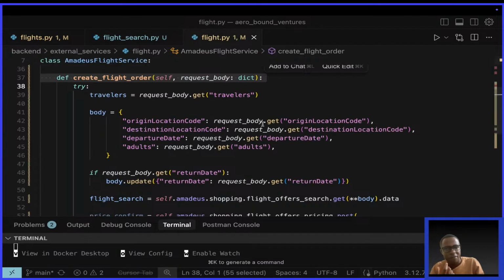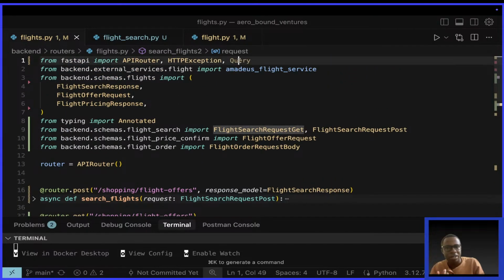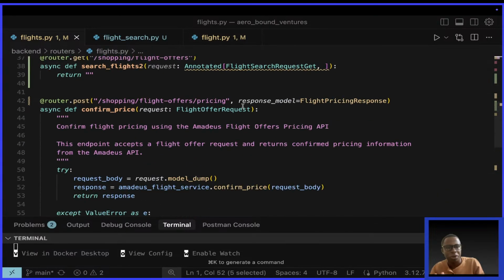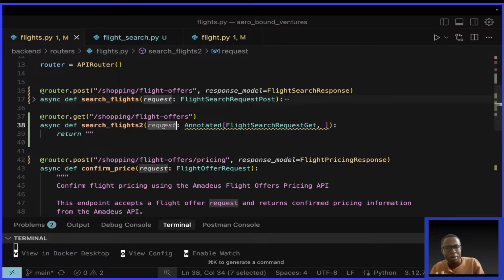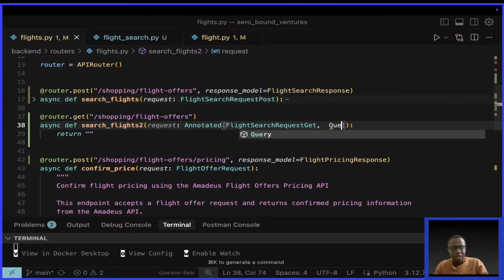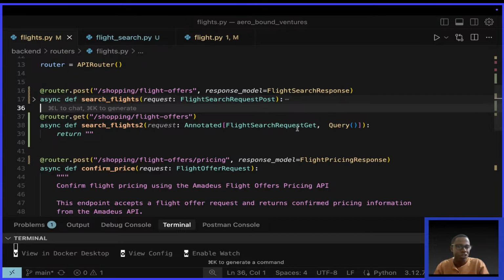Then after that, we have the metadata, which is Query, telling FastAPI that this parameter called request is of type flight search request get. Use it to extract the information and perform validation. But in addition to that, it is a query parameter. It is not a body parameter.